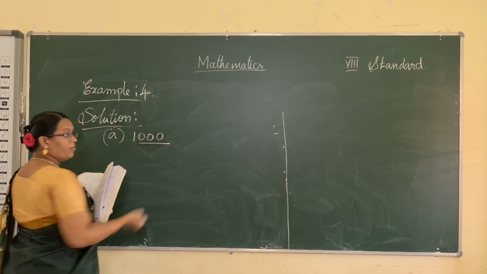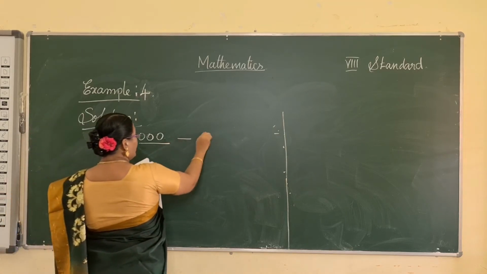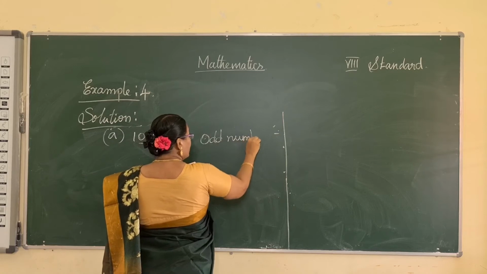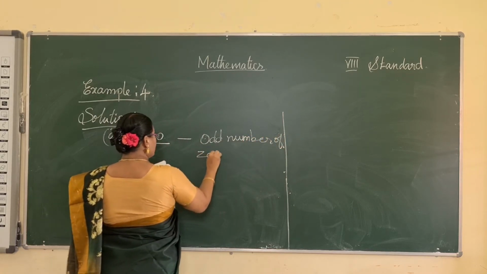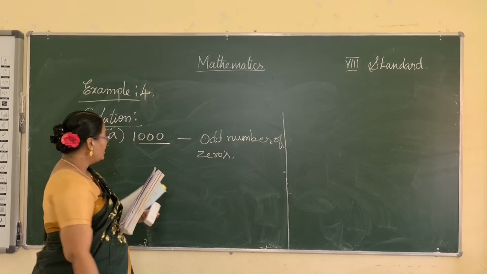Here an odd number of zeros are given. So the reason is an odd number of zeros. So it's not a perfect square.